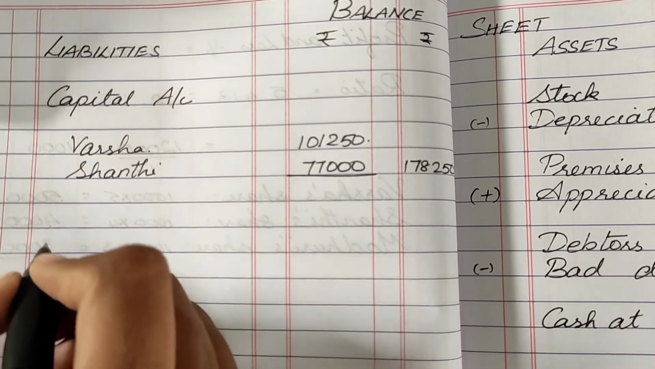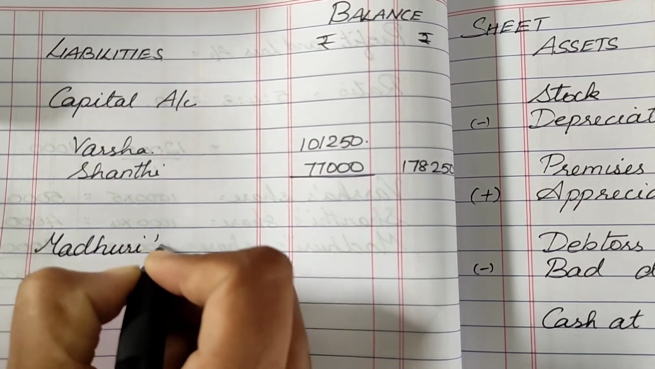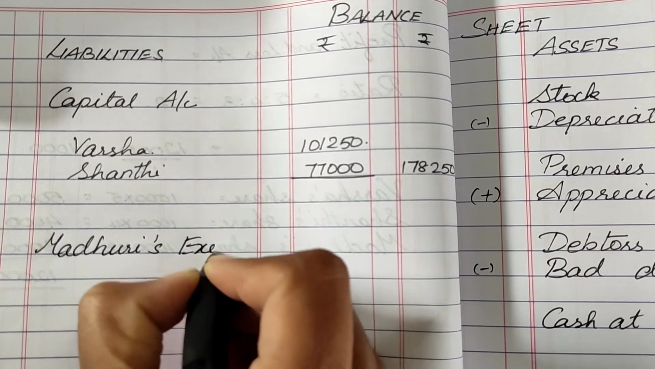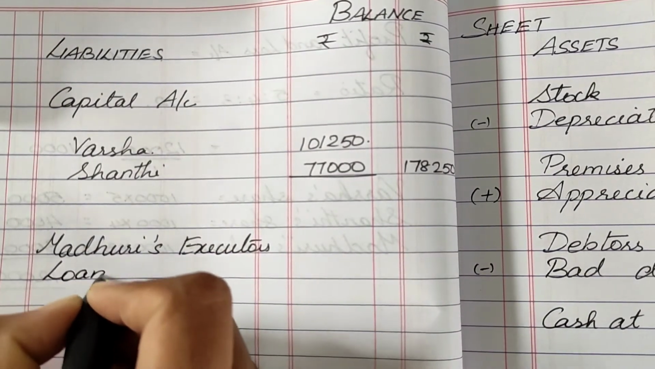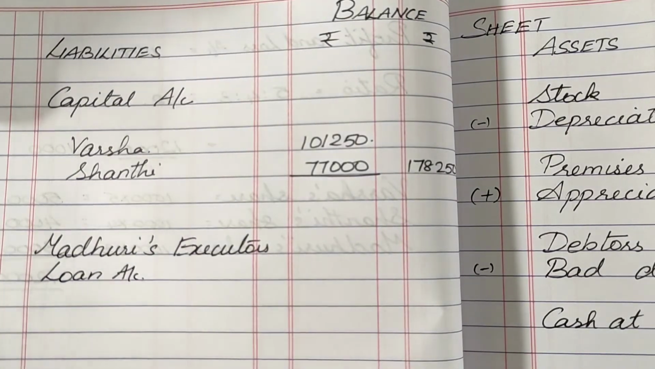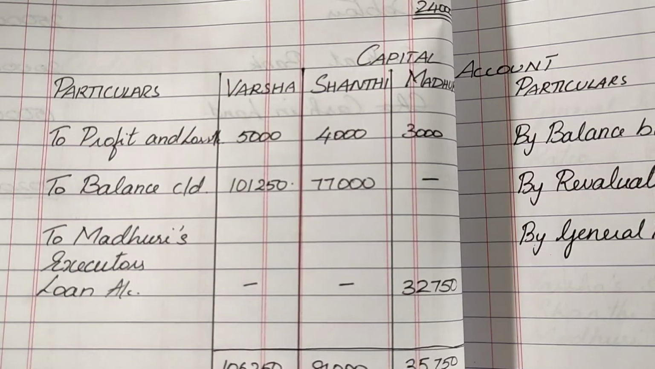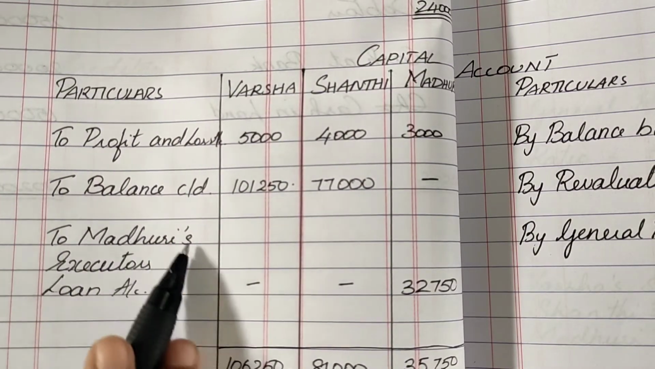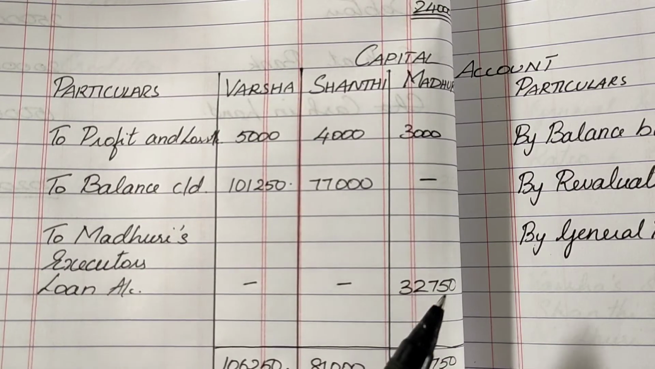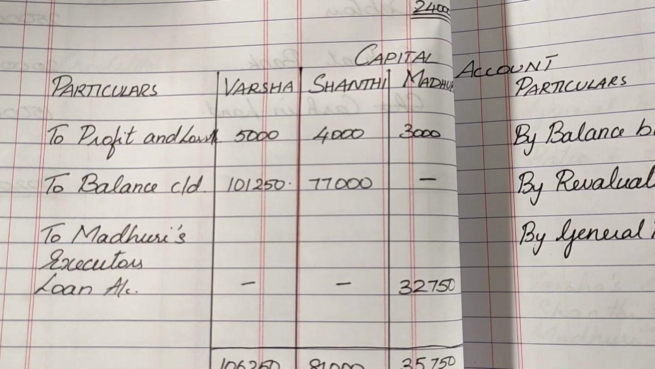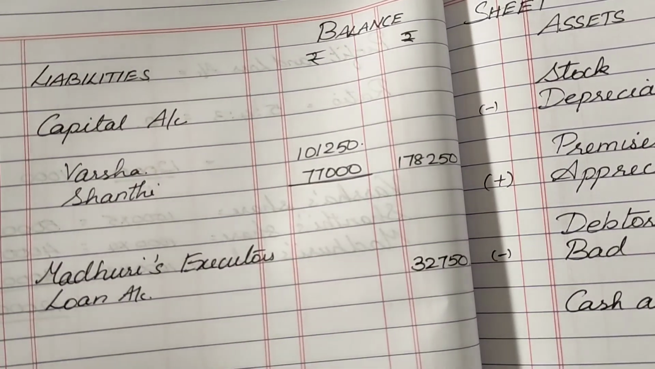And the last adjustment is the final amount of Madhuri was not paid immediately. So it's going to be transferred to Madhuri's executor's loan account. So this value also we are going to take from the capital account. So in the capital account, to Madhuri's executor loan account, we have given it on the debit side, 32,750. This value is going to go into the balance sheet liability side. So Madhuri's executor loan account, 32,750 is also done.